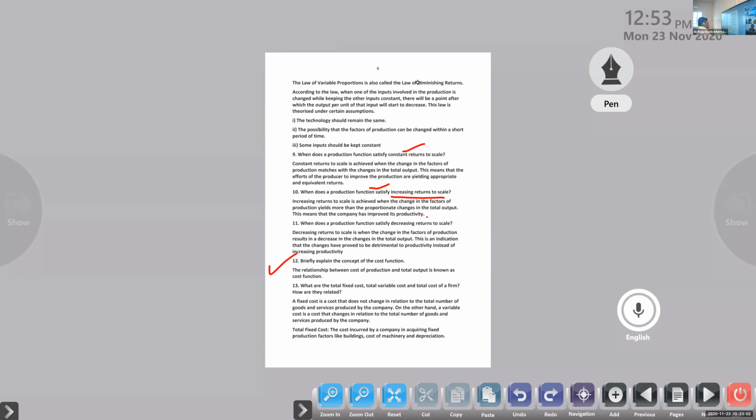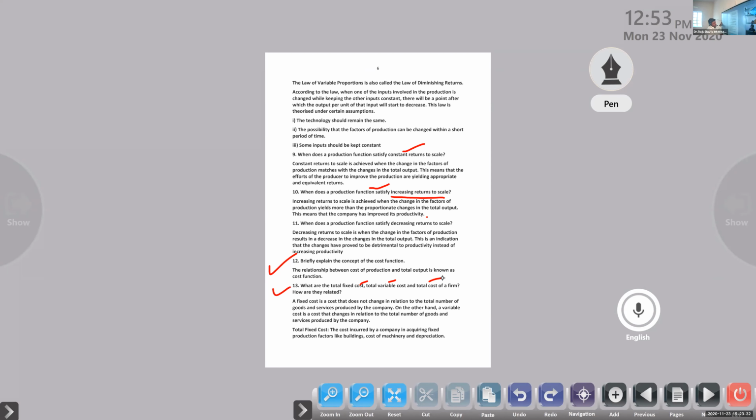Next one, what are the total fixed cost, total variable cost, and total cost of a firm? How are they related? Okay, we'll discuss that also. Thirteenth question: a fixed cost is a cost that does not change in relation to the total number of goods and services produced by the company. On the other hand, a variable cost is a cost that changes in relation to the total number of goods and services produced by a company.